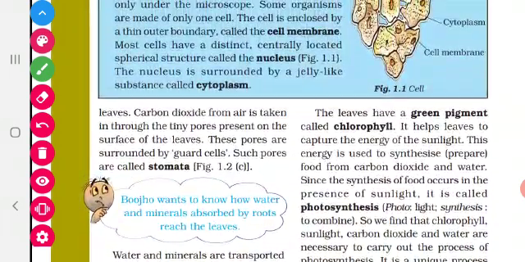Then the second raw material is carbon dioxide. Okay, carbon dioxide reaches the leaf through tiny pores. So, tiny pores means very small holes. They are not visible to our eyes. These are present on the surface of the leaf. These pores are called stomata. Through this stomata only, carbon dioxide is absorbed by the leaf. Have you all understood? Then what is the conclusion? That carbon dioxide reaches the leaf through stomata.